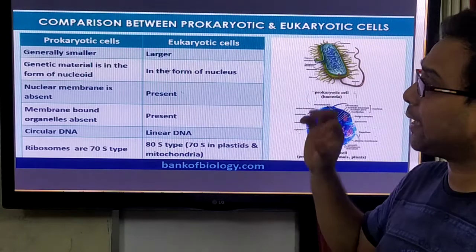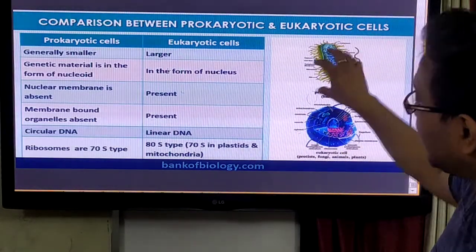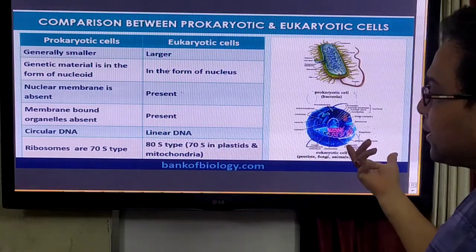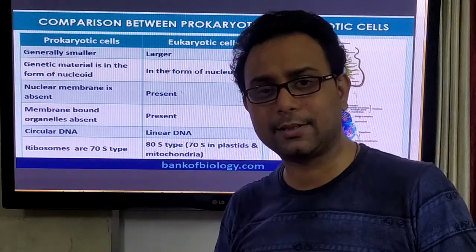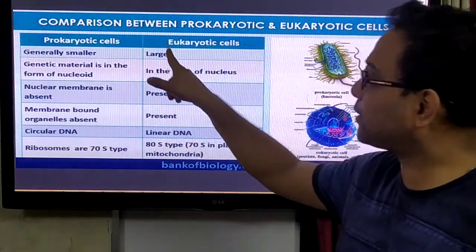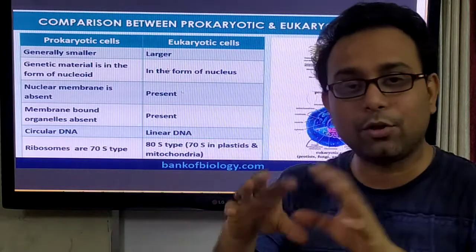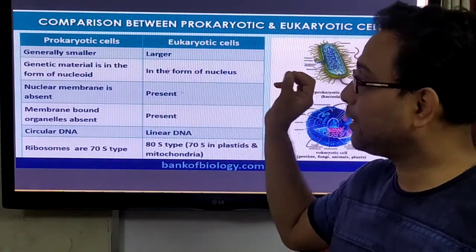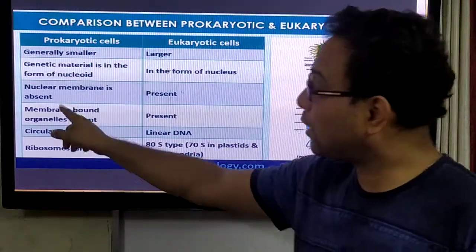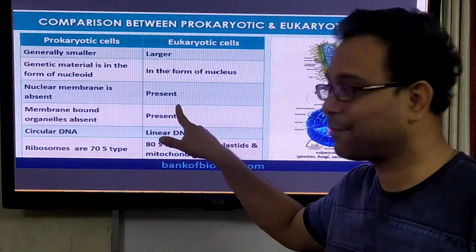And the prokaryotic cell and eukaryotic cell. An example of a prokaryotic cell is bacteria, and eukaryotic cells are plant cells and animal cells. Prokaryotic cells are generally smaller, eukaryotic cells are larger. Genetic material is in the form of a nucleoid in prokaryotes, and a nucleus in eukaryotes. Nuclear membrane is absent in prokaryotes, present in eukaryotes.